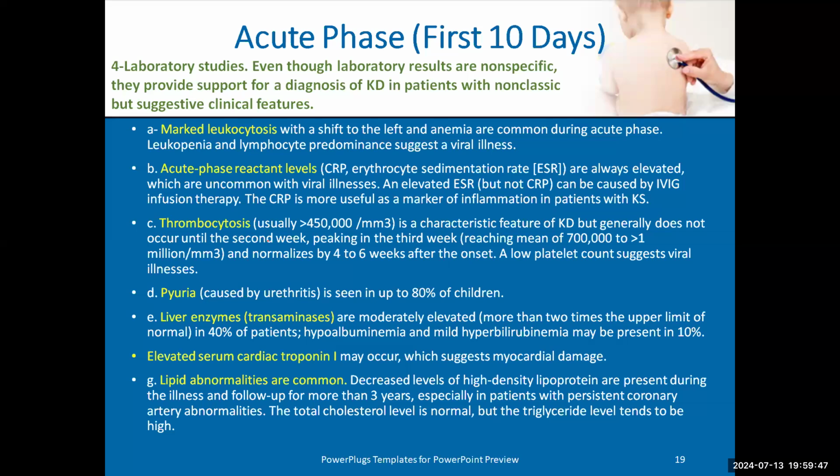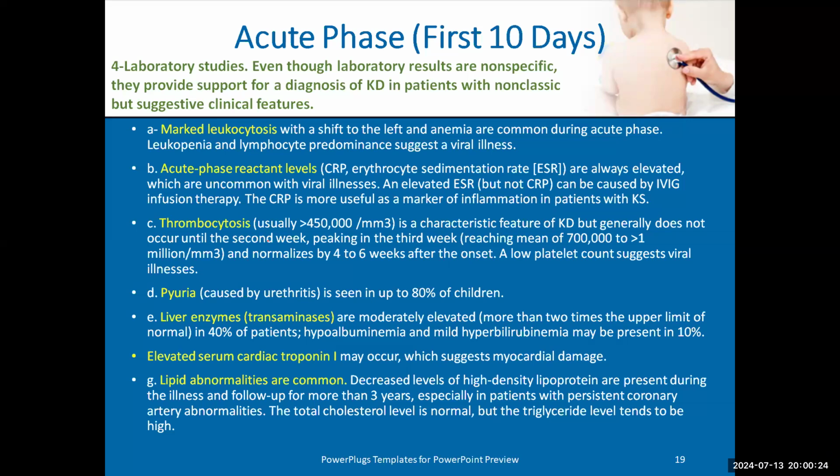What's the most common differential diagnosis of Kawasaki? Viral infection. The patient begins with prolonged fever and rash. He is either Kawasaki or viral infection. This is the first differential diagnosis, right? So in CBC, the Kawasaki patient will have marked leukocytosis, but in viral infection he will have leukopenia and lymphocyte predominance. Acute phase reactant (CRP) will be high in Kawasaki. In viral infection, it will not be high.